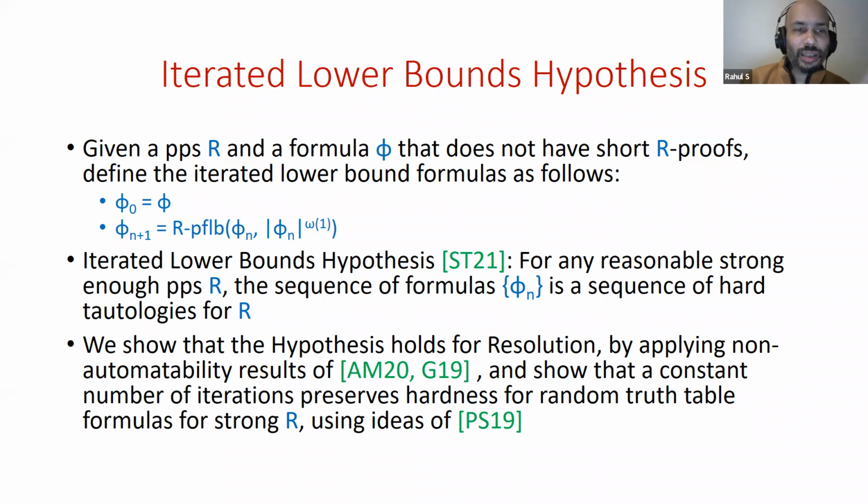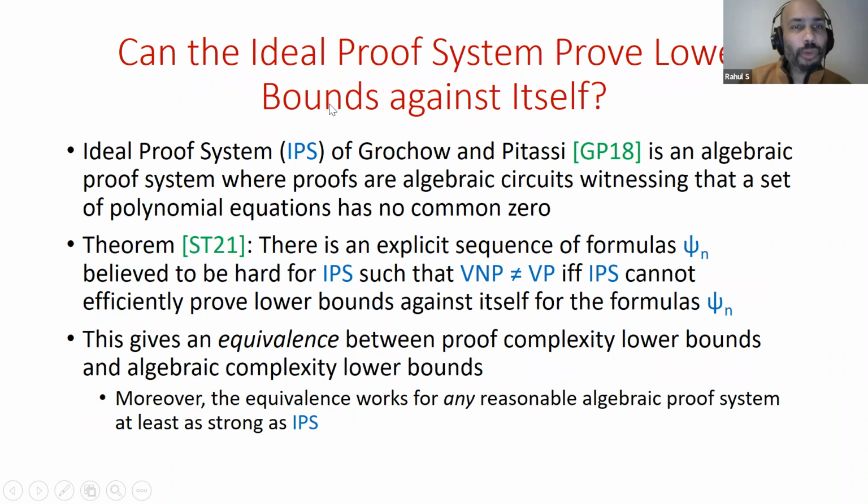So this is like a candidate hard distribution for formulas. For a given proof system R, it gives you some candidate sequence of formulas that might be hard for R. But I'm not going to bet on the truth of this hypothesis. It would be very interesting to try to refute it, I think, and it might even be possible. And where we use this is to understand the ideal proof system of Grochow and Pitassi.